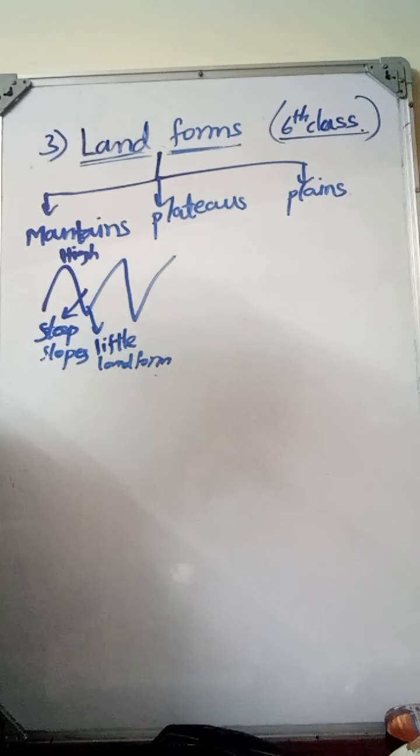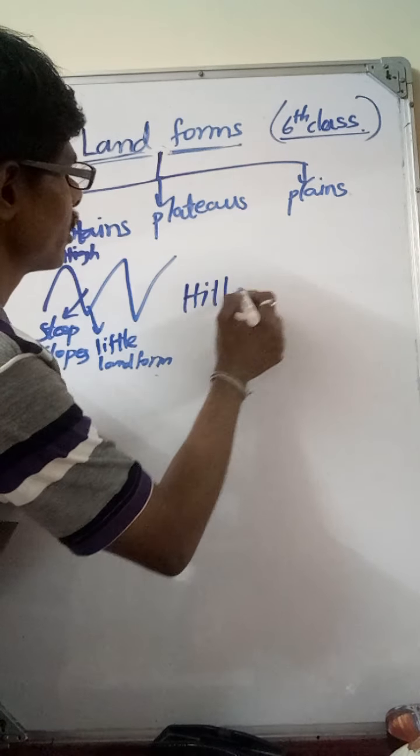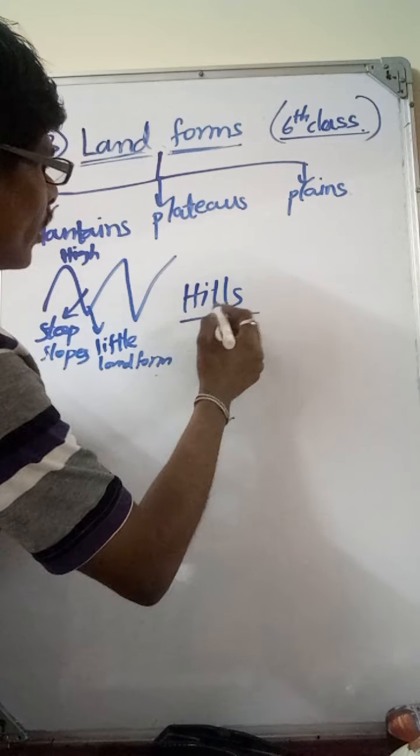Not only that, in our state Telangana also, in some districts like Adilabad, Karimnagar, Rangareddy, Mahabubnagar and Khammam, we can see some high ranges that we call hill ranges. What are hills?